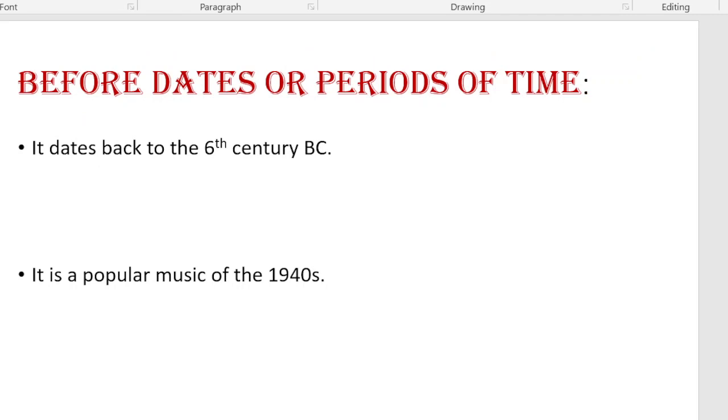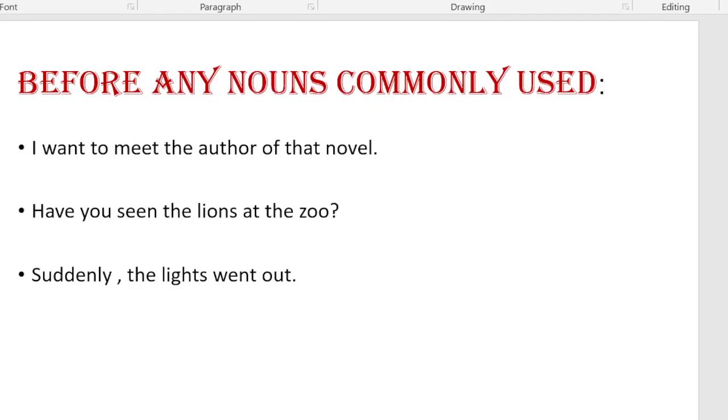Eighth one is before dates or periods of time. It dates back to the 6th century BC. It's a popular music of the 1940s. Ninth one, it is used before any nouns that are commonly used. I want to meet the author of that novel. Have you seen the lions at the zoo? Suddenly, the lights went out.